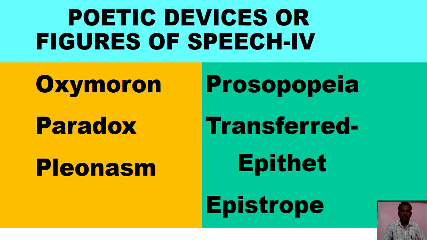You are learning poetic devices or figures of speech, part 4 with Serena Vesapa. In today's class, I am going to discuss 6 figures of speech. They are oxymoron, paradox, pleonasm, prosopopoeia, transferred epithet, epistrophe. Figures of speech play a very vital role in the English language.